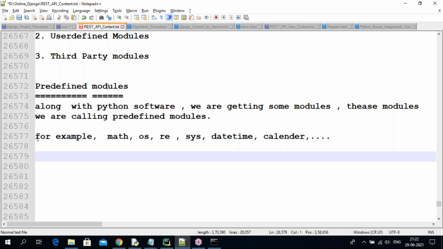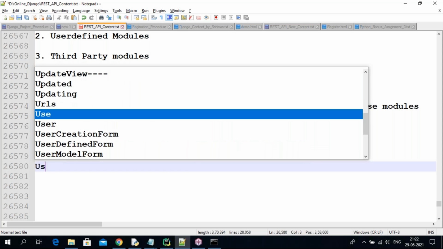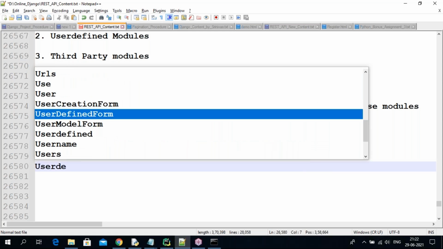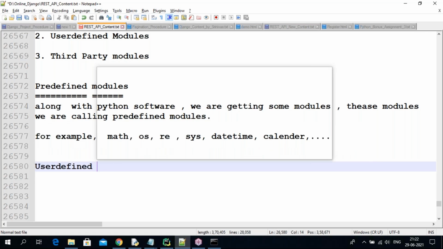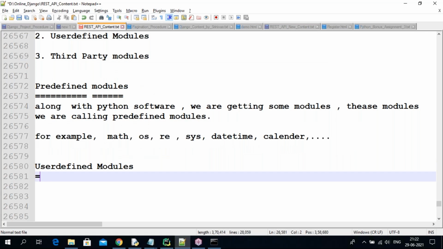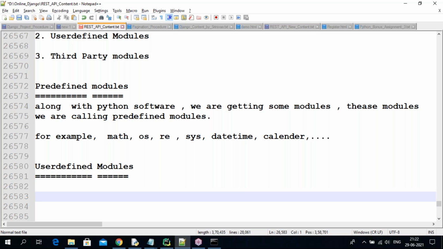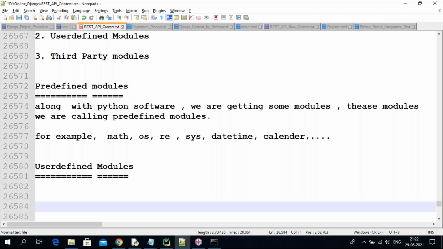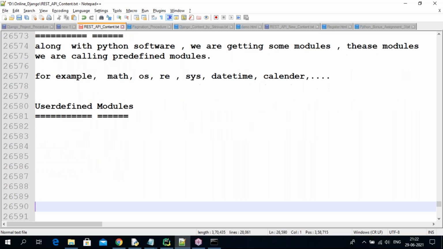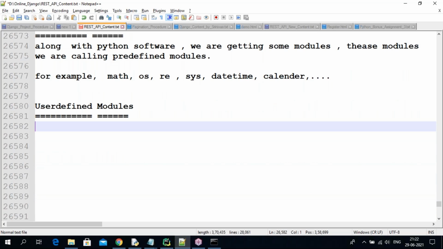Okay, so next, user defined modules. User defined modules means as a developer you are going to create some modules to perform your task. In our organizations we have different tasks for registration, for login, for logout, each a separate task. For achieving each task, for solving every task, we are going to write some coding. That coding we are calling a user defined module.